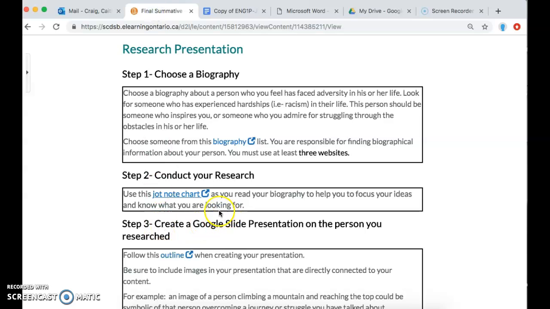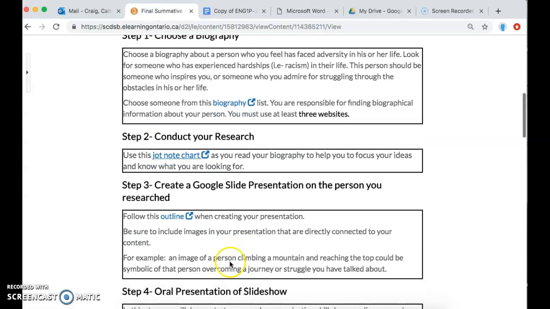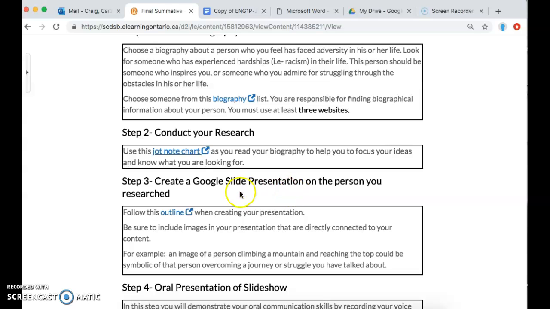When you're done creating your drop note chart, you're going to create a Google slide presentation. So I made a little outline for you just to help you organize this information into a presentation. But again, if I say, oh, 1 to 2 slides and you have 3 slides for that section, that's not a big deal. It's going to depend on the information that you have in your project. So I don't want you to feel limited by it. I just want you to use it to help you if you find that it's something that's going to help you, okay?